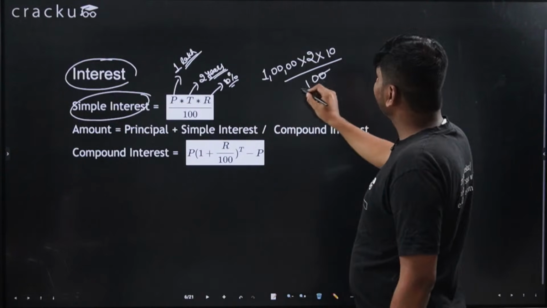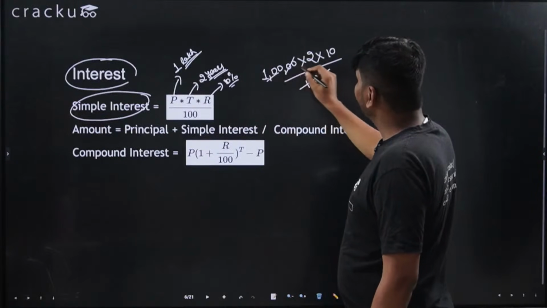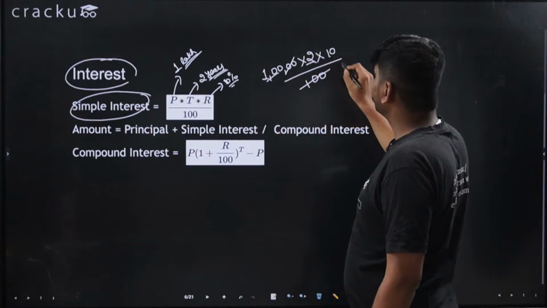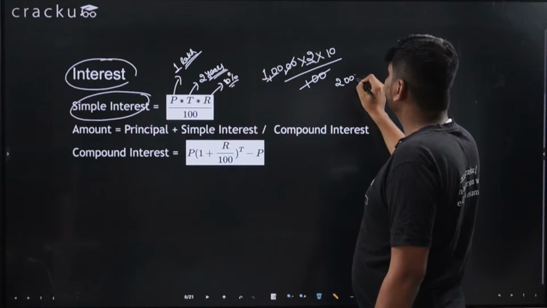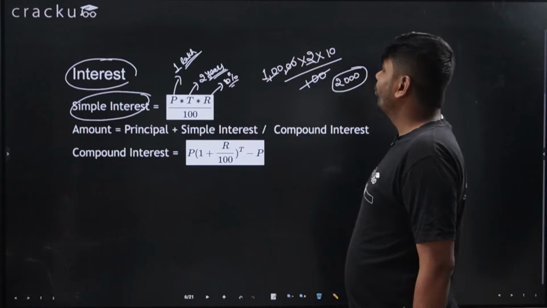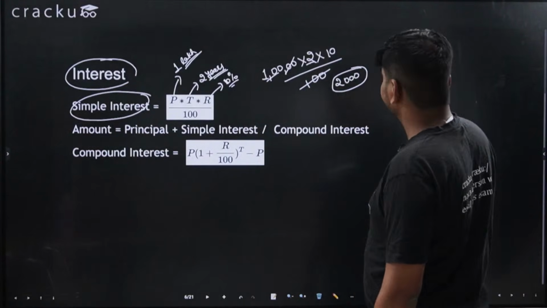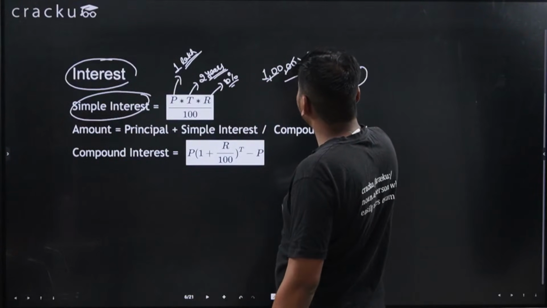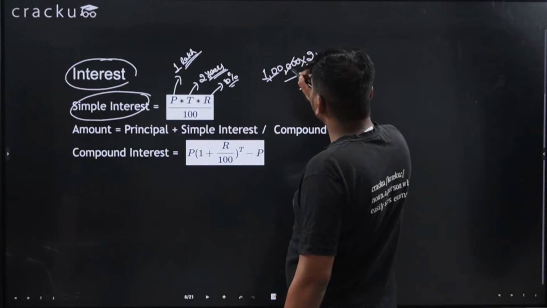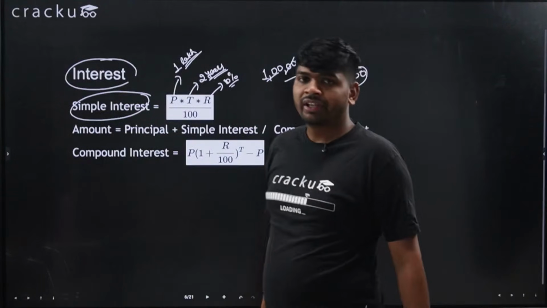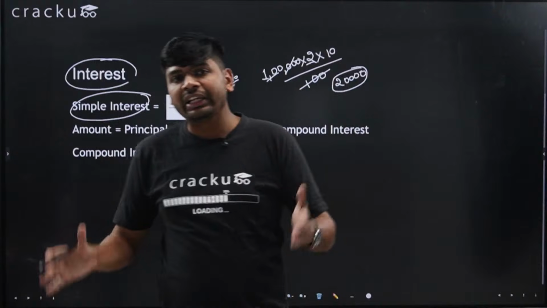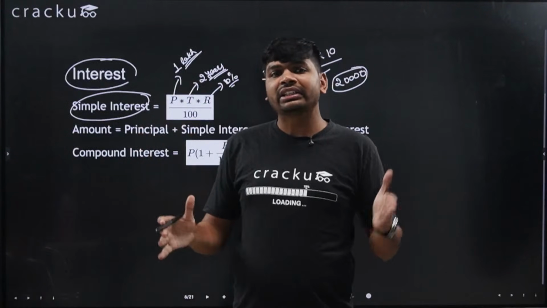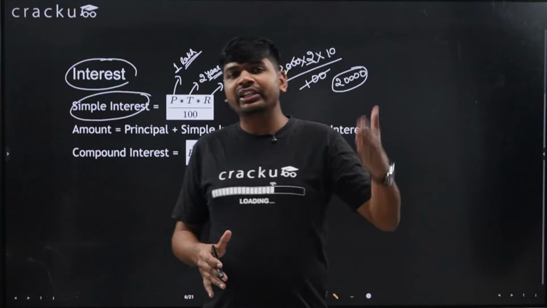So 2 zeros will get cancelled. 100 into 2 is 200, 200 into 10 is 2000. So what will the bank give me? Let me check. I think I made some mistake here. This is 10,000 only. So 2 zeros will get cancelled. This is 20,000. So 20,000 is the simple interest that the bank will give me in addition to 1 lakh